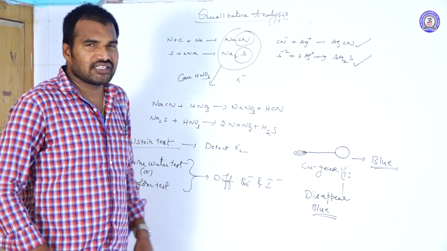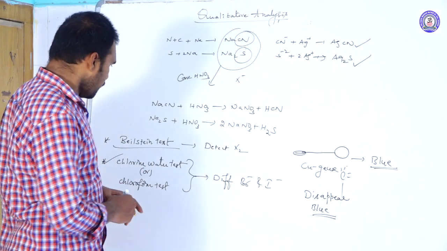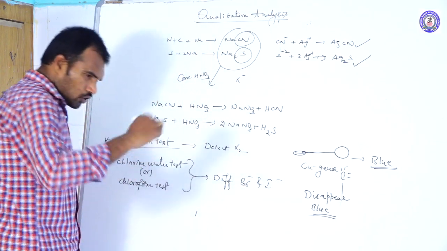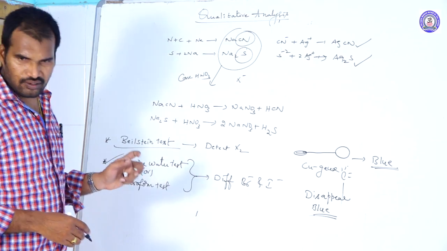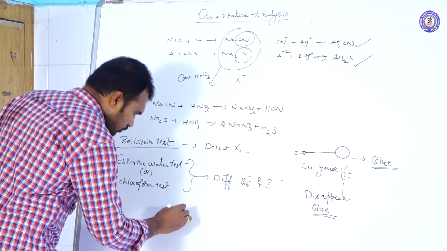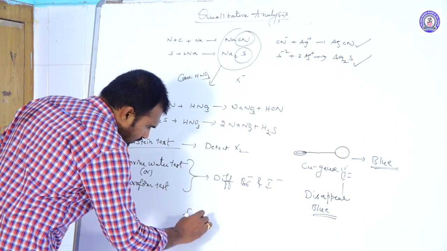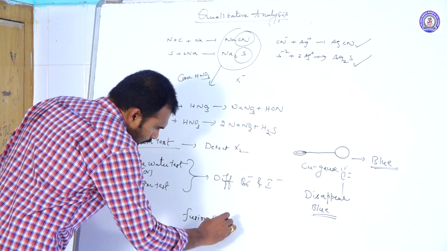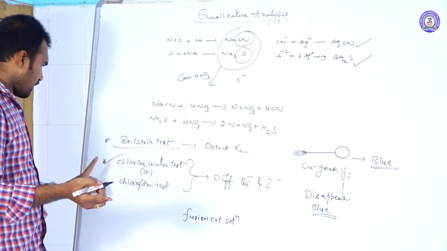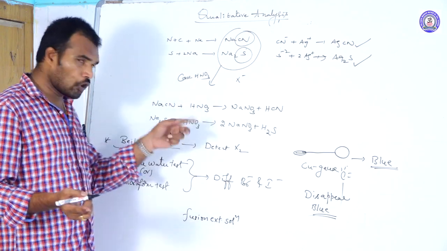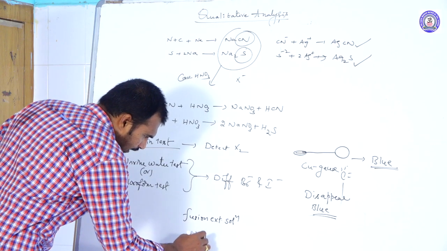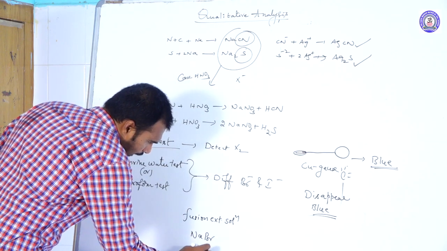In this chlorine water test or chloroform test, the logic relates to AgCl and AgBr. We take the fusion extract solution. In the fusion extract solution, chlorine, bromine and iodine are present in the form of halides, that is NaBr, NaI.